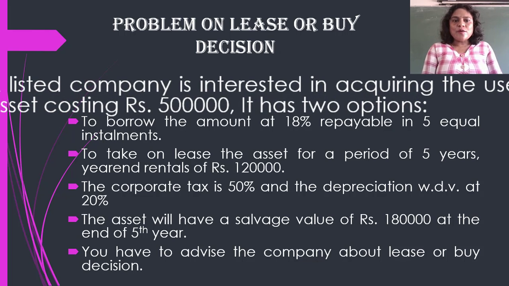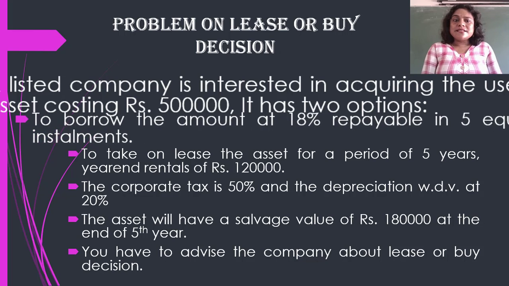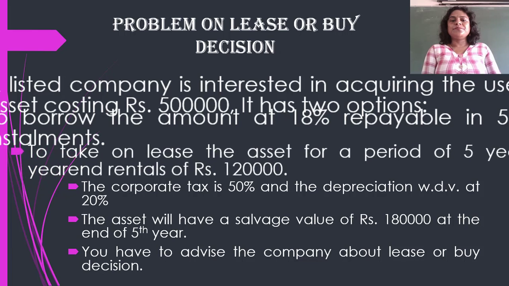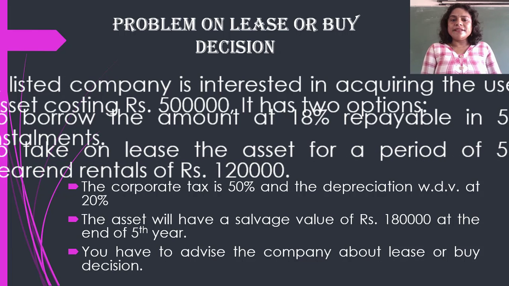The first option is to borrow the amount at 18%, repayable in 5 equal installments. Secondly, they have an option to take the asset on a lease basis for a period of 5 years on year-end rentals of rupees 1,20,000.